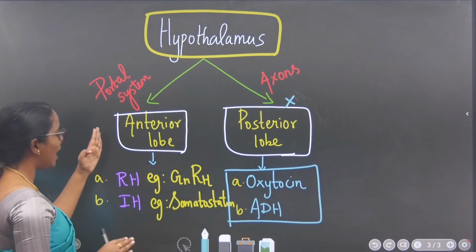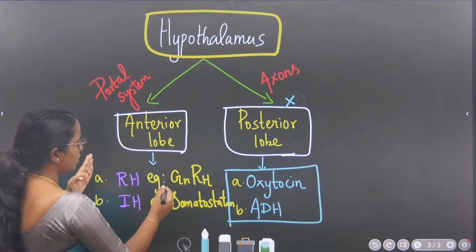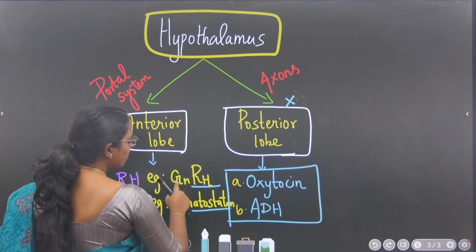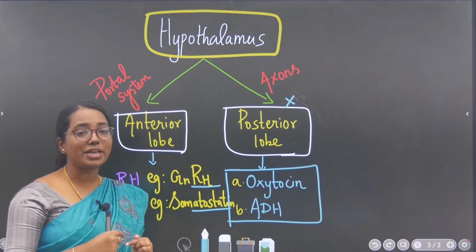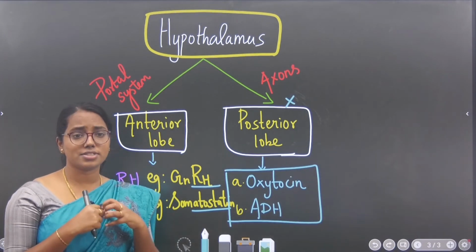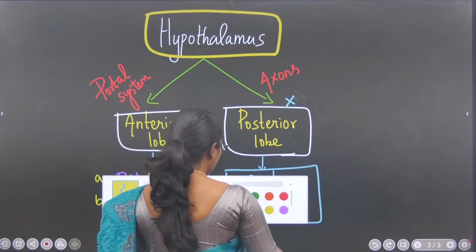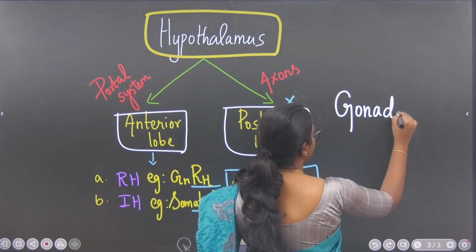Yes, here you take anterior lobe. This anterior lobe of the pituitary contains what, releasing hormones and inhibiting hormones. For example, you take this GnRH, this is gonadotropic releasing hormone, which means it's going to stimulate the function of gonads. What is gonads? Gonads are nothing but testis and ovary.